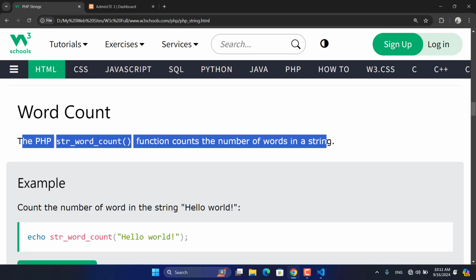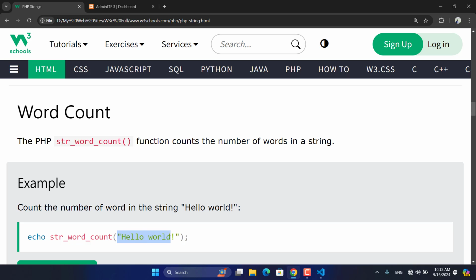You may continue your studies online or something. You have written the homework, and the minimum requirement for the homework is 2000 words. Then you need to count the words. How many words do you have? You can use the str_word_count function to count the words. Again, you can put the string directly or access it through a variable.